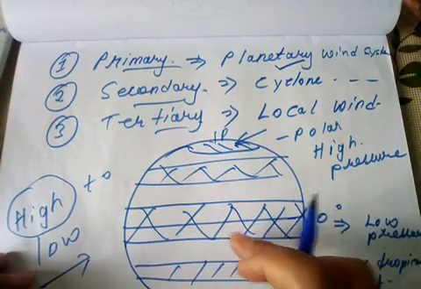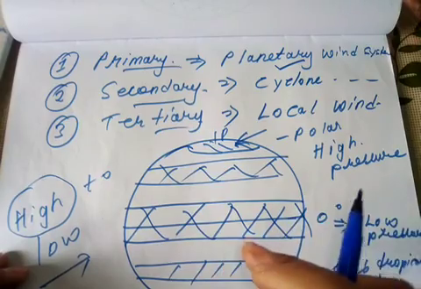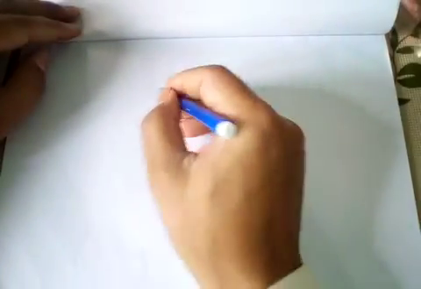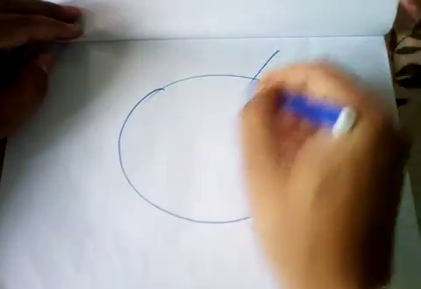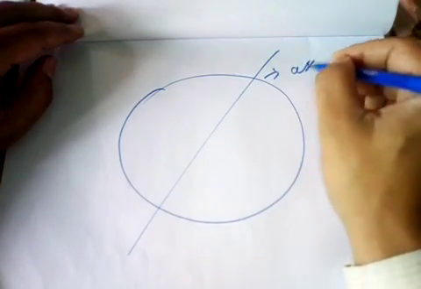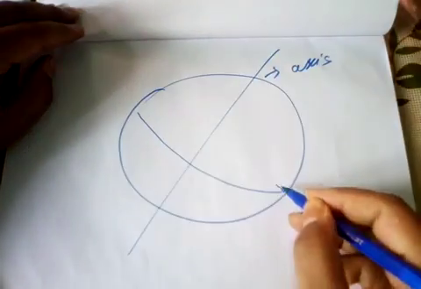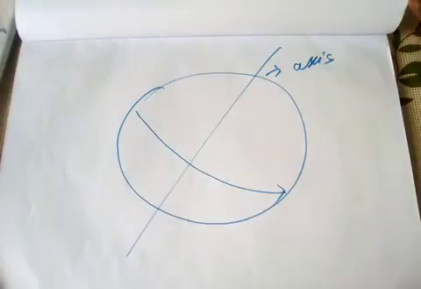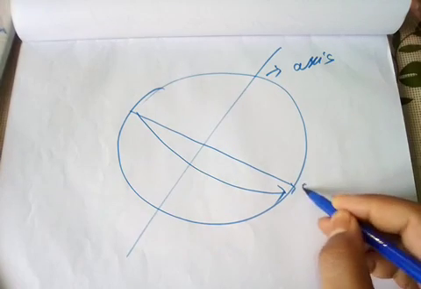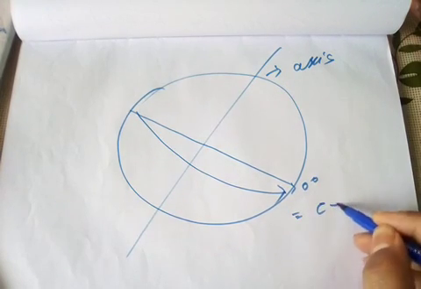And there is one more permanent factor in determining the planetary wind systems over the earth's surface, which is the earth's rotation on its own axis. Because of this rotation from west to east, there is a force that acts upon the earth's surface. This force is called centrifugal force.